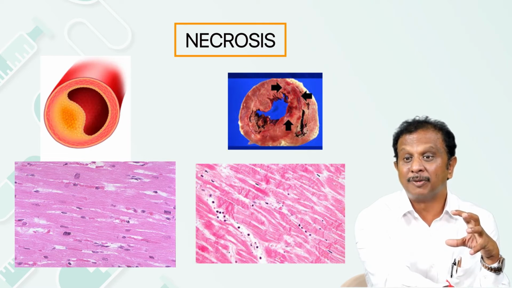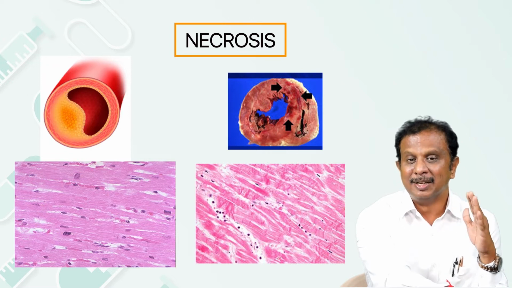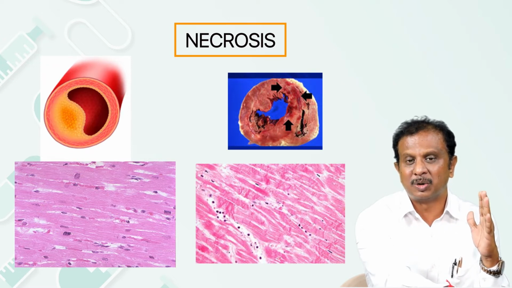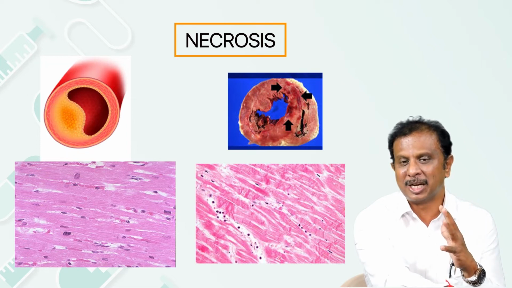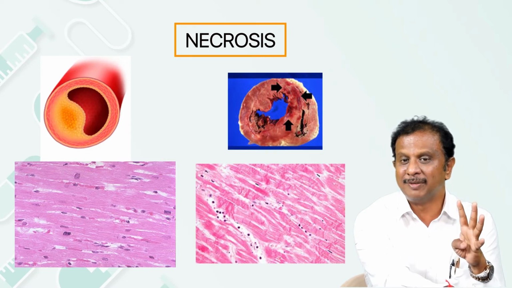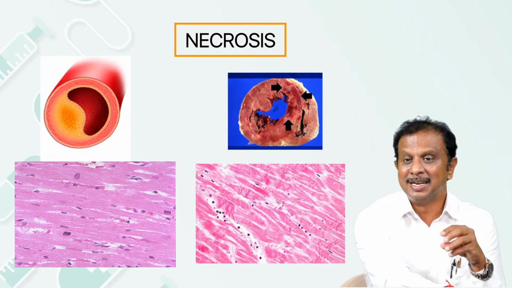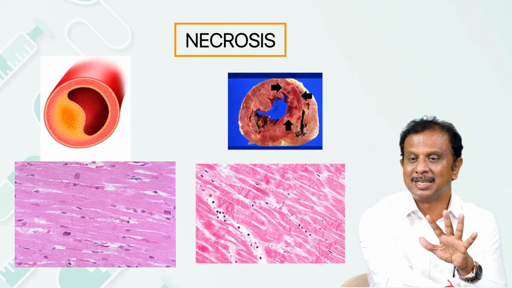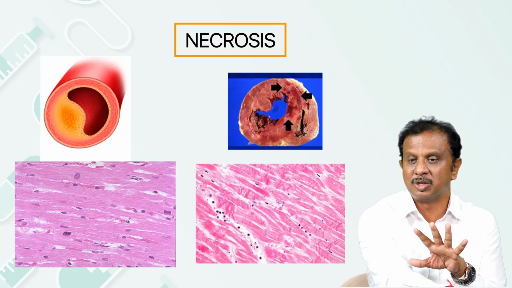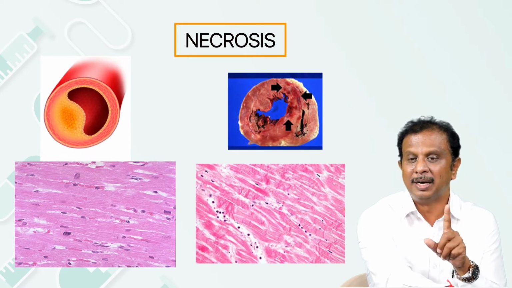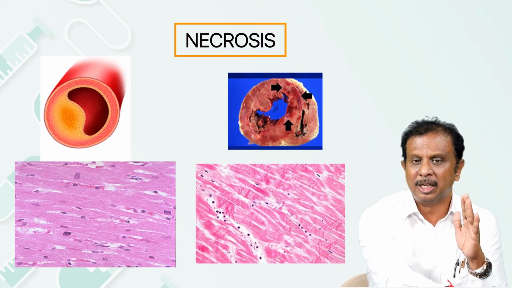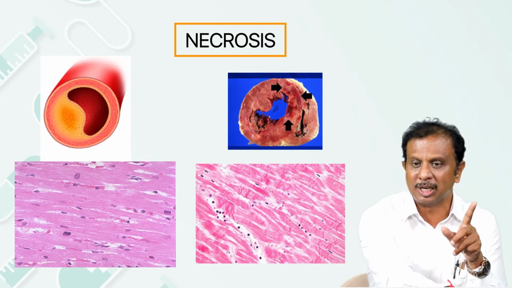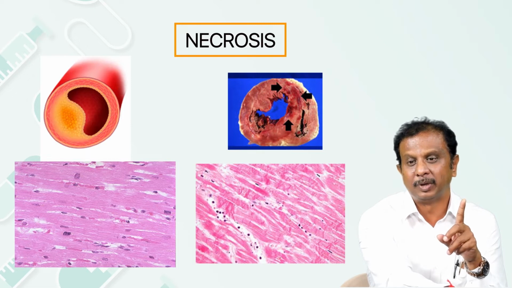It does show morphological evidence. Yes, once the cell dies because of necrosis, after some point of time, it starts showing increased cytoplasmic eosinophilia. It can show evidence of pyknosis, karyorrhexis, and karyolysis. And thus, it gives us a clue that the cell has died by the process of necrosis. Remember, necrosis can always be pathological. It cannot be physiological. There should always be an external injury which must have killed the cell.